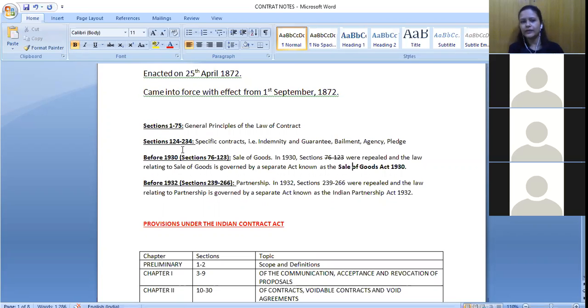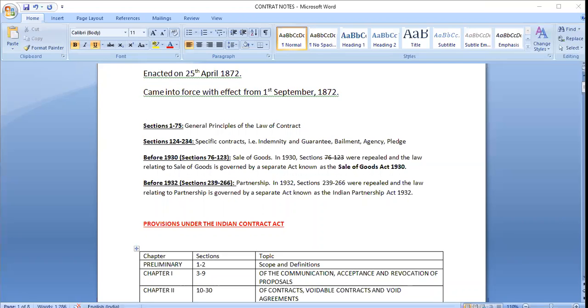But after this section, right, 238, after this also, there were certain different sections that were there under the Indian Contract Act.